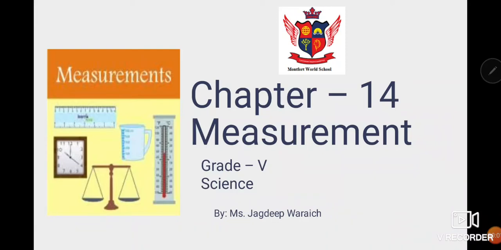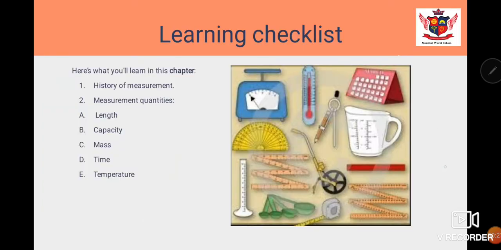Hello everyone. Today we'll study chapter 14, Measurement, for grade 5. Now this chapter is related to, from its name only, what are the different measurement quantities, how we measure them, what are the different units which are used to measure, and what are the devices which are used to measure those different types of quantities. By the end of the chapter, you will be able to answer the following things.